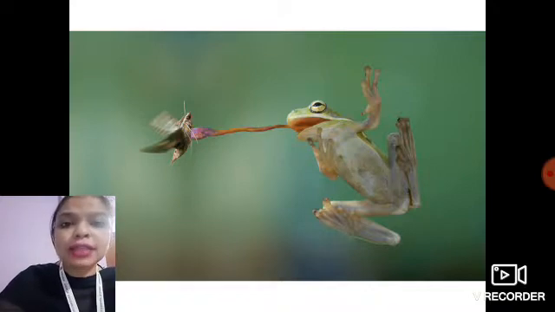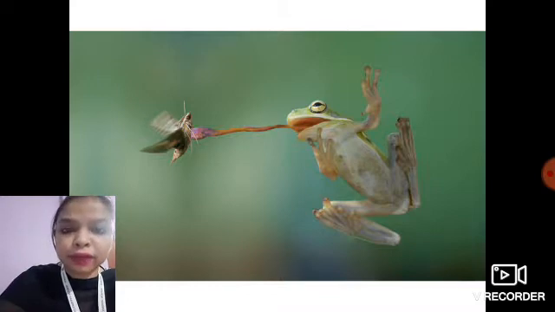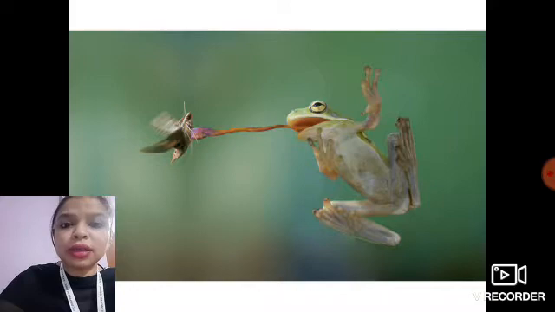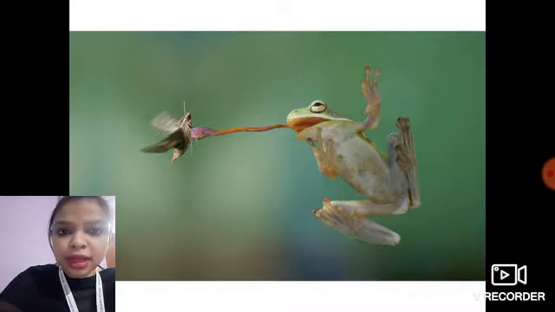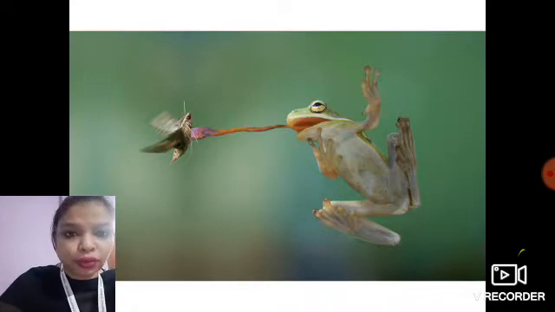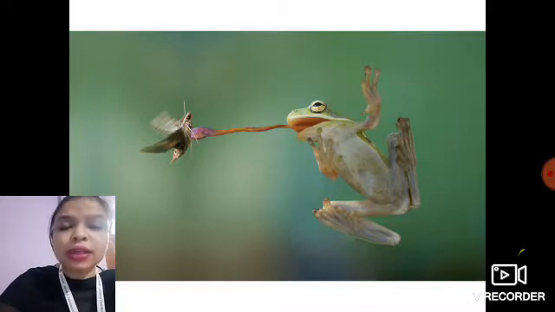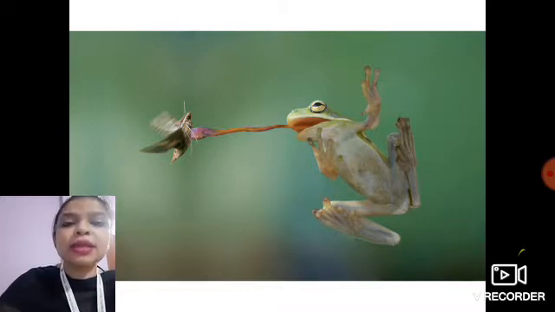The frog has a sticky tongue. What does a frog have? A frog has a sticky tongue, and whenever an insect is near a frog, the frog will use its tongue to catch its prey. It will take out its tongue and bring the tongue near the insect, and the insect will stick to the tongue, and the frog will pull the insect back inside its mouth. So this is how a frog uses its tongue to catch its food, because it has a sticky tongue.